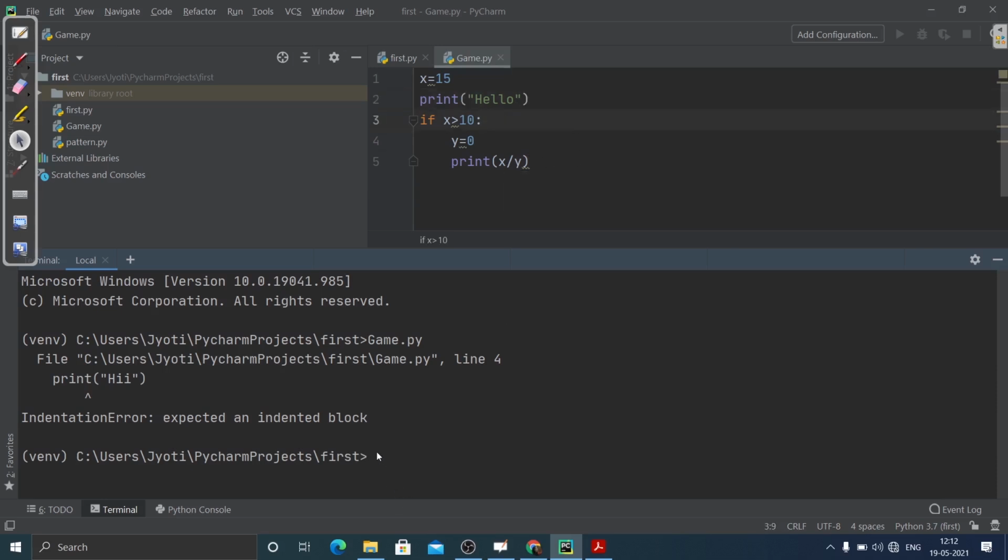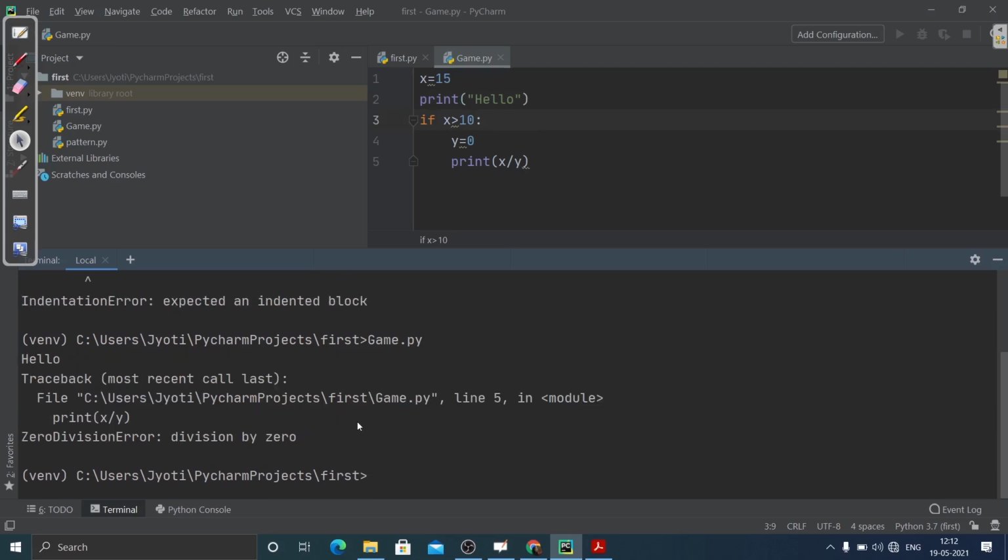Let's just see how it works. You can see the first line is getting executed. That is, the interpreter is reading this line, executing this line, and it comes here and checks that yes, x is greater than 10, then y equals 0. And in this line you can see, even in line 5, it will show you in which line the error is. In line 5 we have the problem, that is zero division error.